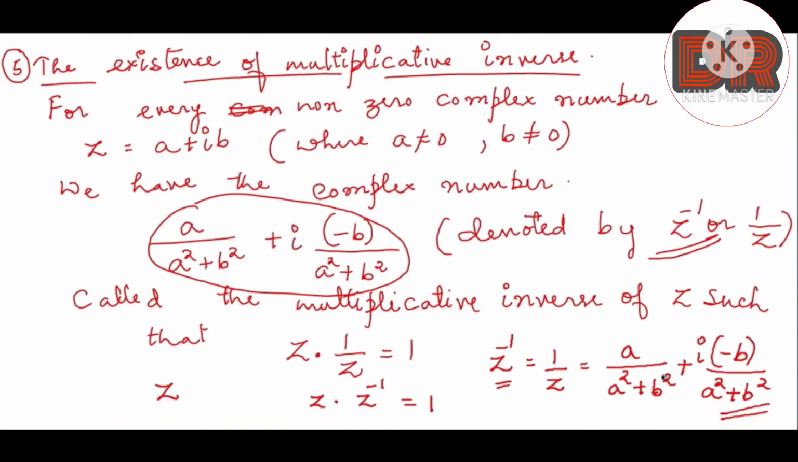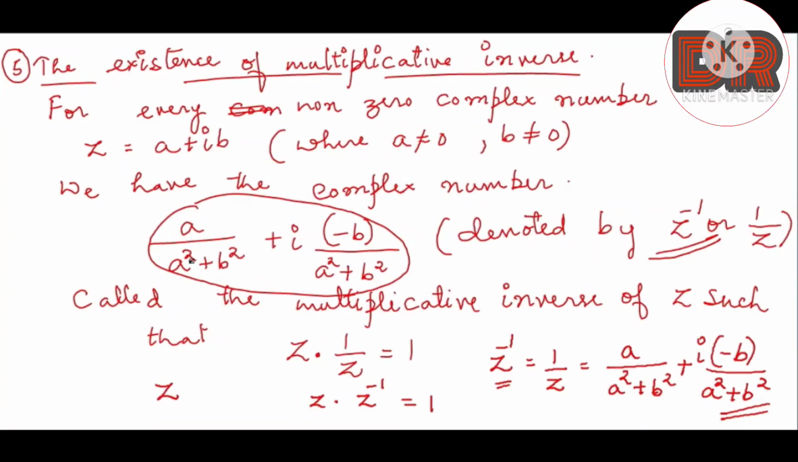How did we calculate the negative of the complex number? So the negative of the complex number we have calculated just by changing the sign of the real part and imaginary part. Okay, so this is the multiplicative inverse. The multiplicative inverse can be calculated using this expression.